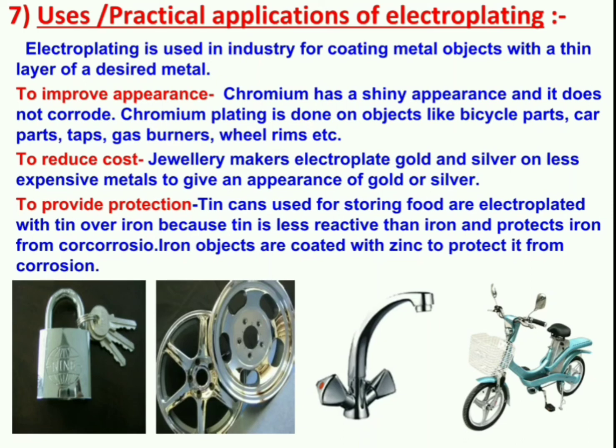Electroplating is used in the industry for coating metal objects with a thin layer of desired metal. It can be used to improve the appearance, like we have shining handles of bicycle, bath taps, etc., which are actually made of iron, but they are coated with a layer of chromium or nickel to make them attractive, and at the same time it prevents them from rusting.